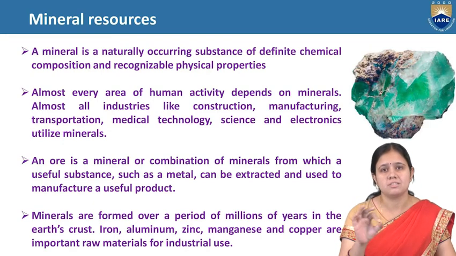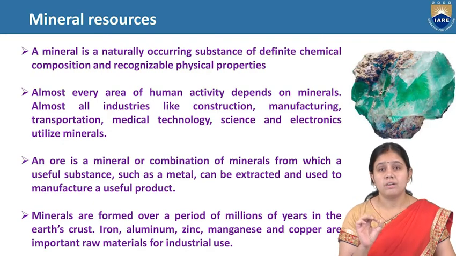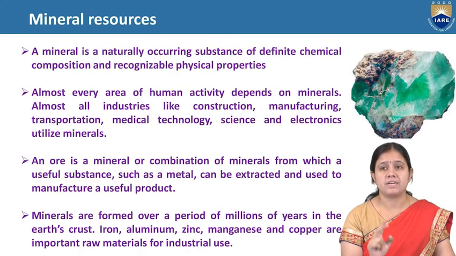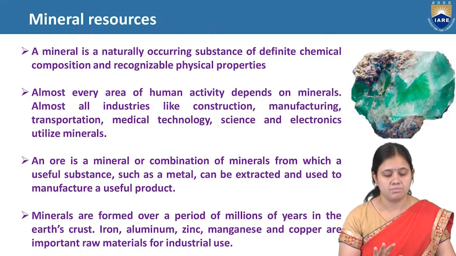All sectors utilize minerals. What we understand is that mineral is very important for human activity, and every human activity depends on minerals.